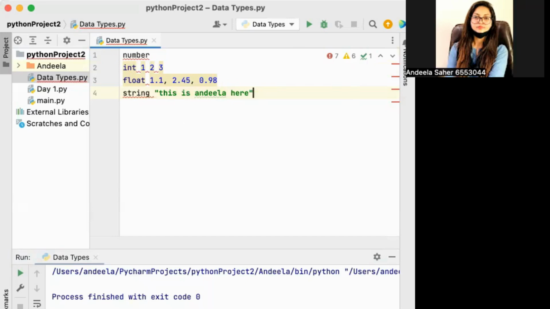Okay, and the last one is true or false. Whenever there is a condition like 3 is greater than 4, your answer will be false. Or if you convert it to 4 is greater than 3, sorry, 3 is lesser than 4, I have written it wrong here, so this is true here. You can change it and the answer will be reversed as well. So these are the data types.